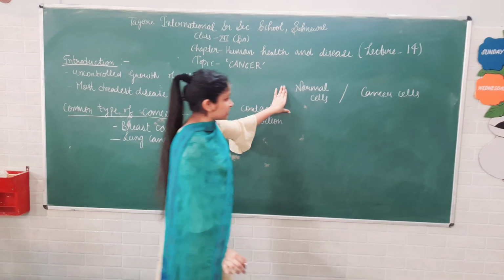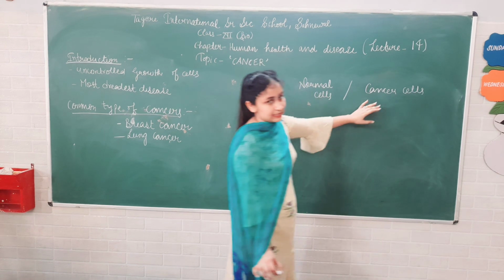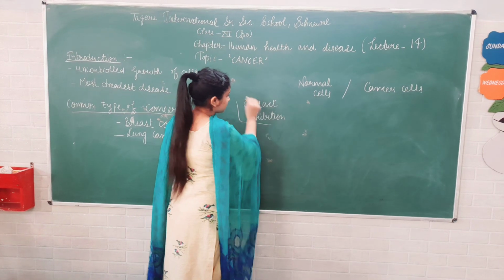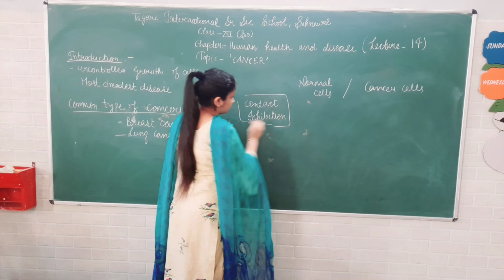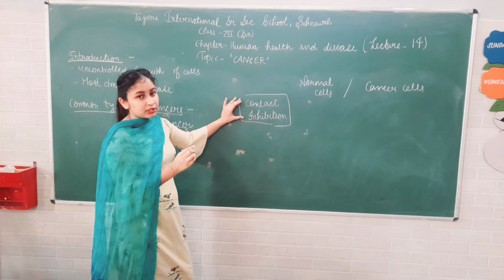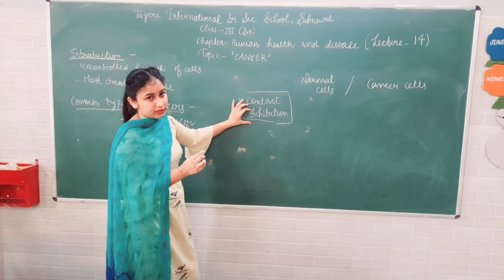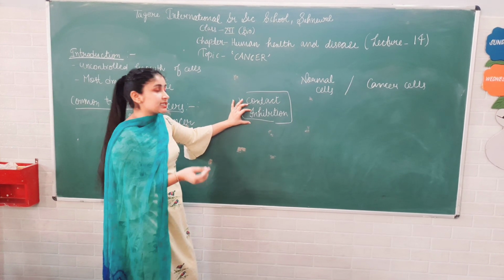What is the main difference between normal cell and cancer cell? There is one property that is called contact inhibition. Contact inhibition means stopping by contact. Inhibition means किसी चीज का रुकना.